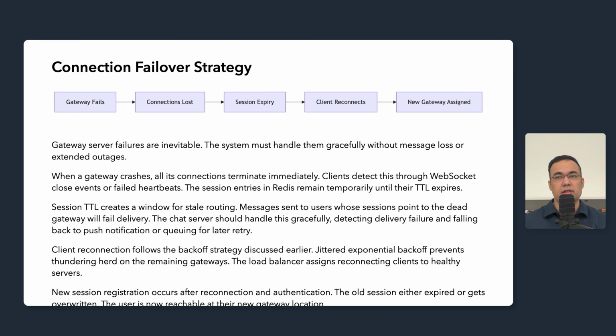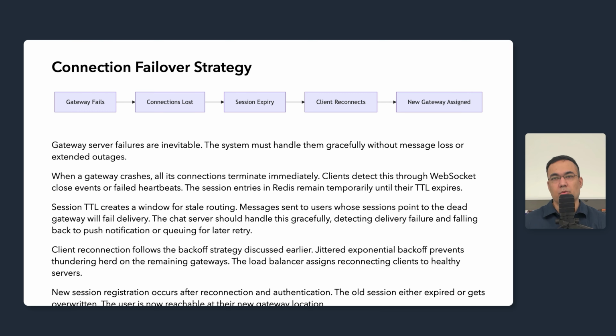For urgent messages, trigger a push notification as well. Client reconnection follows the backoff strategy we discussed earlier. Jittered exponential backoff prevents the thundering herd problem on the remaining gateways. The load balancer assigns the reconnecting clients to healthy servers using its normal selection algorithm. New session registration occurs after reconnection and authentication. The old session either expired naturally or gets overridden by the new session. The user is now reachable at their new gateway location.